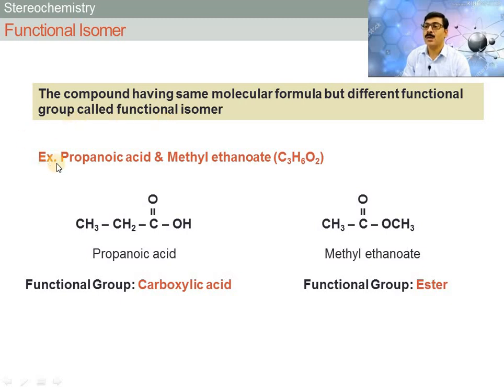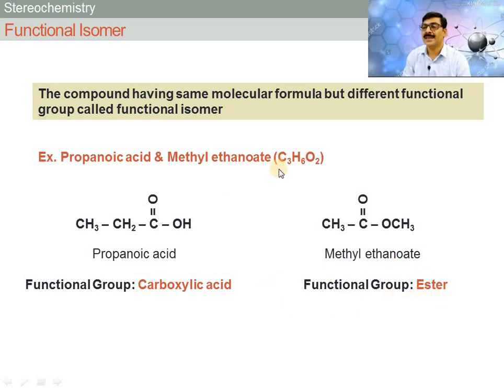For example, propanoic acid and methyl ethanoate, both having same molecular formula, that is C3H6O2, but functional groups are different. In propanoic acid, carboxylic acid is the functional group, that is C double bond OH. But in methyl ethanoate, ester is the functional group, that is C double bond OR, that is ester functional group.